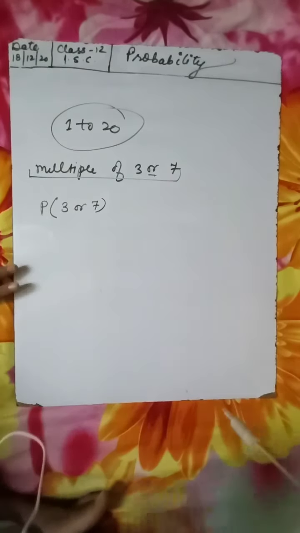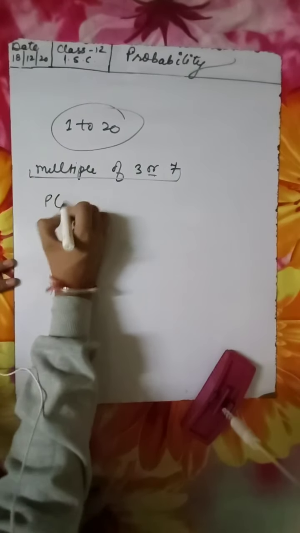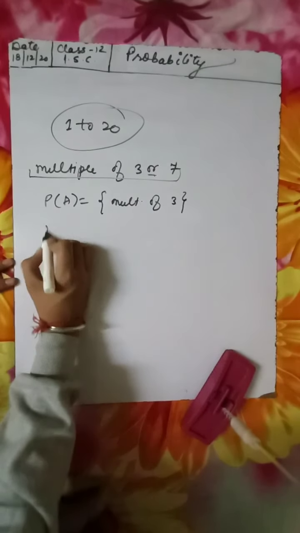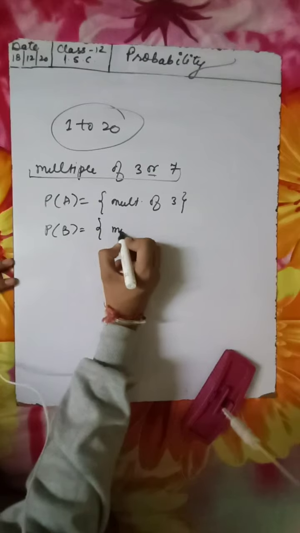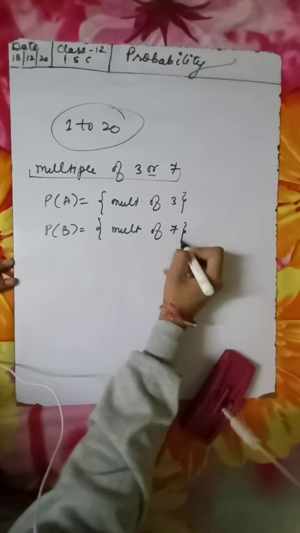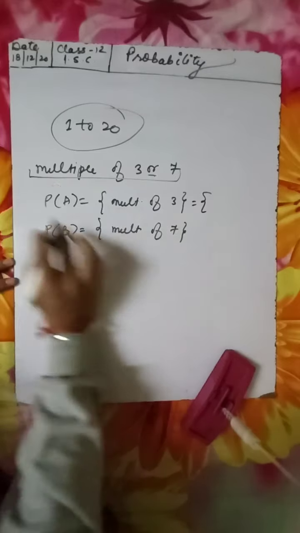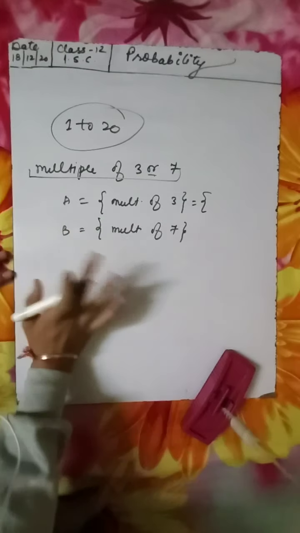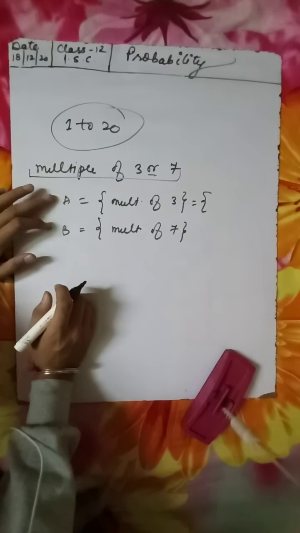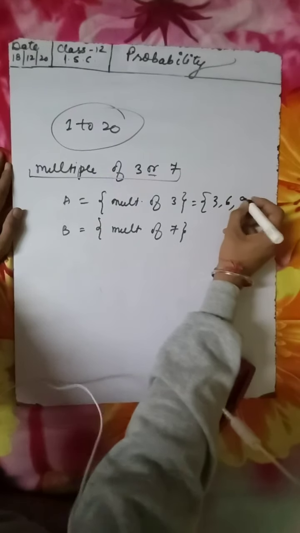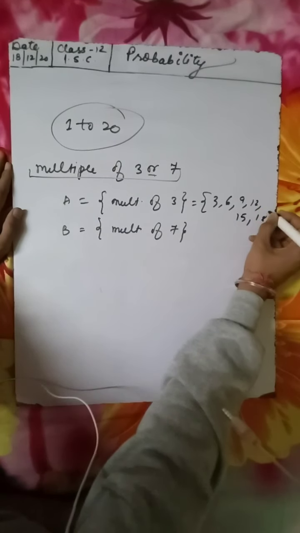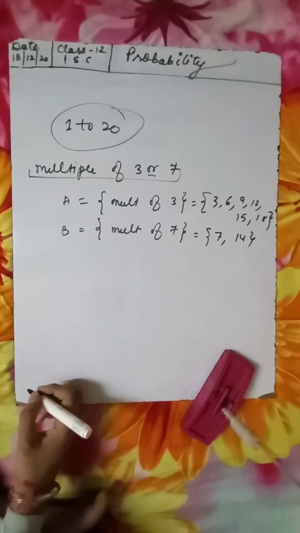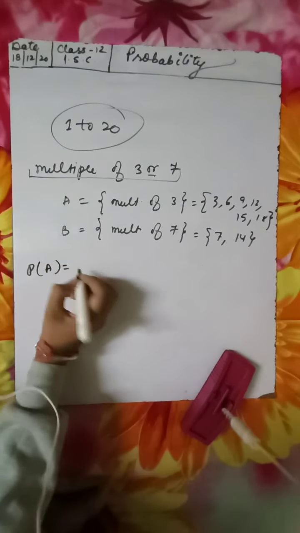So let us consider A as the event multiple of 3 and B as the event multiple of 7. We are not finding the probability yet. So between 1 to 20, what are the multiples of 3? 3, 6, 9, 12, 15 and 18. For 7, how many? 7 and 14, right?